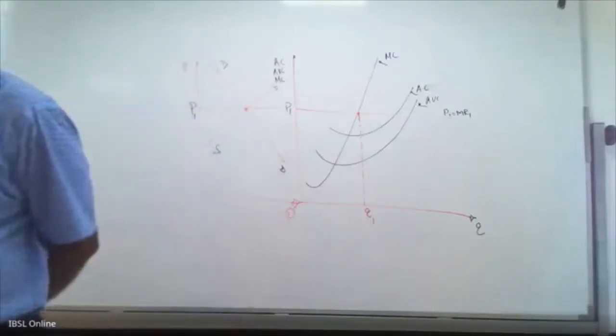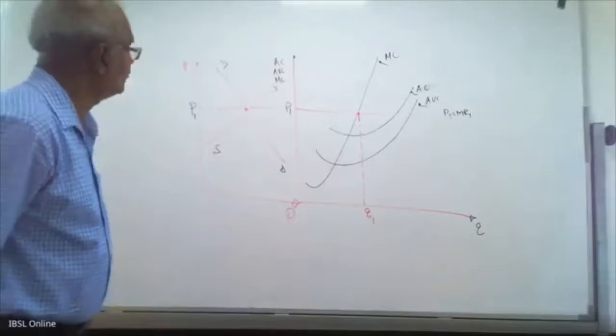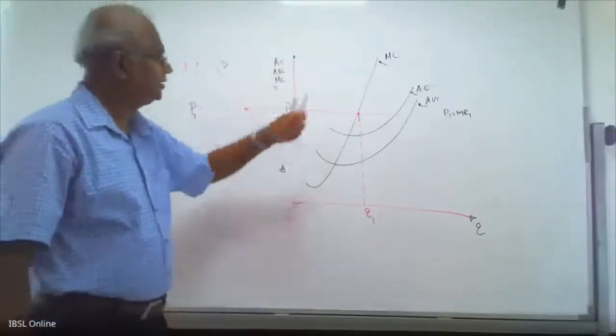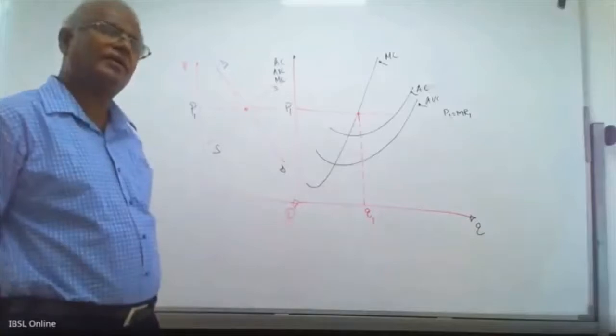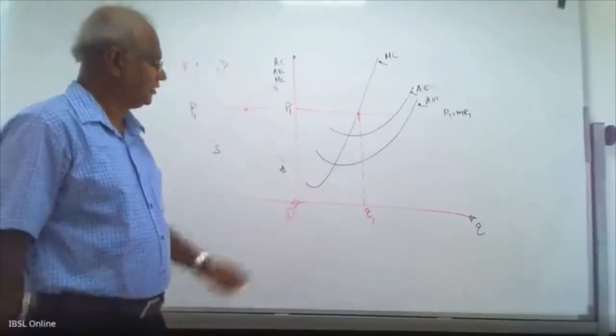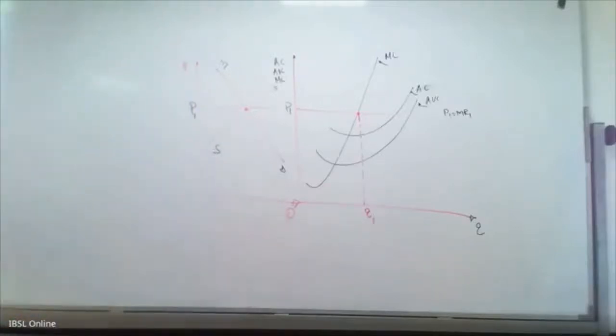Market price is P1, determined by the interaction between demand and supply. That goes to the firm's demand curve. That will be the marginal revenue of the firm. I'll give some 2-3 minutes to take down this.